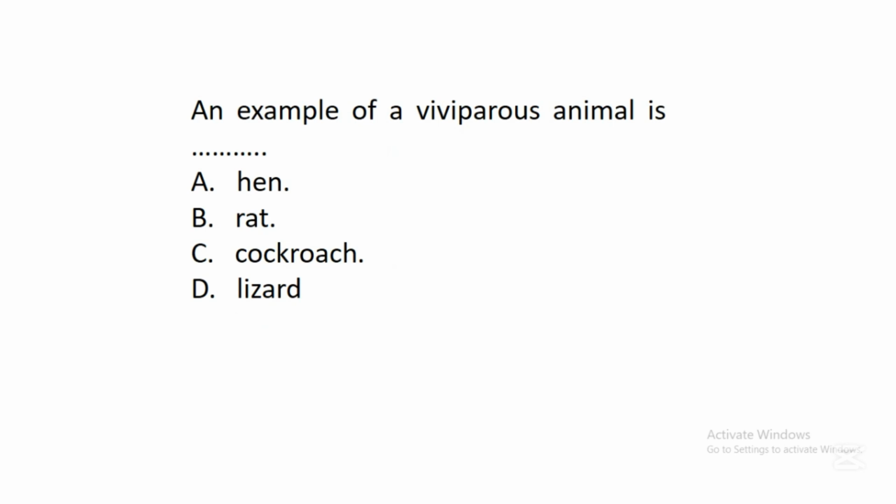The next question says, an example of a viviparous animal is dash. A. Hen, B. Rat, C. Cockroach, D. Lizard. In this question, the correct answer is B. Rats. So a viviparous animal means an animal that reproduces by giving birth to the young ones alive. So among these options, it is rat that has the ability of reproducing through giving birth to the young ones alive. Other options we have here reproduce by laying eggs.